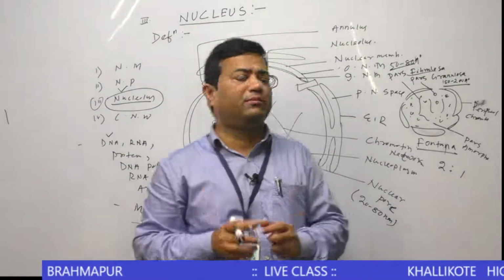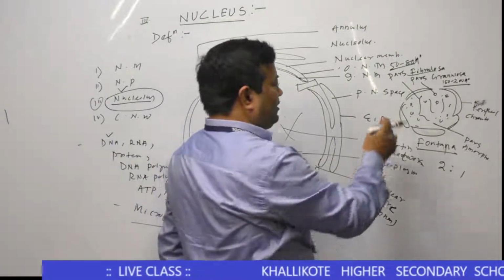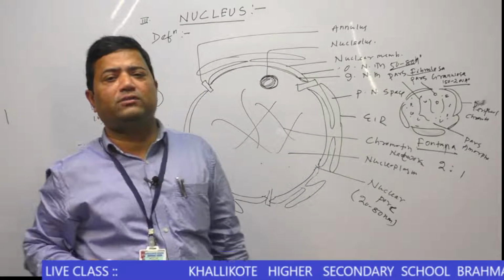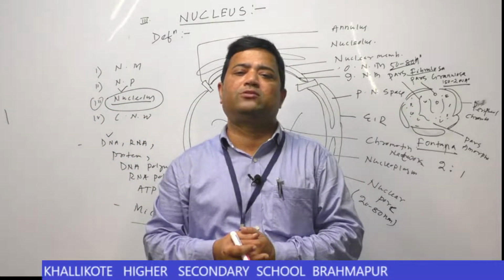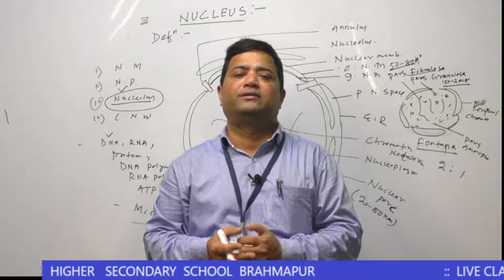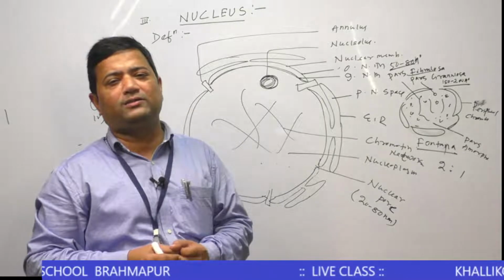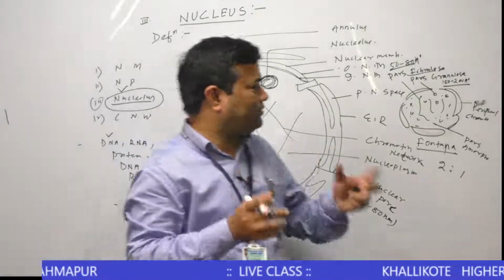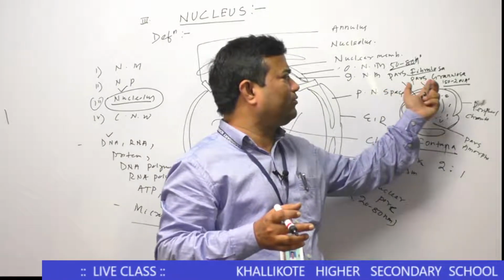One thing you remember: the nucleolus is only responsible for synthesis of ribosomal subunits, like the 60S ribosomal subunit and the 40S ribosomal subunit. These ribosomal subunits are generally produced from the pars granulosa.